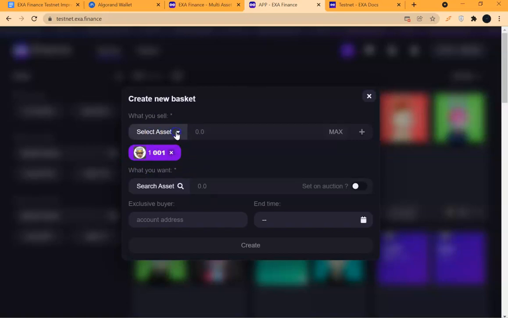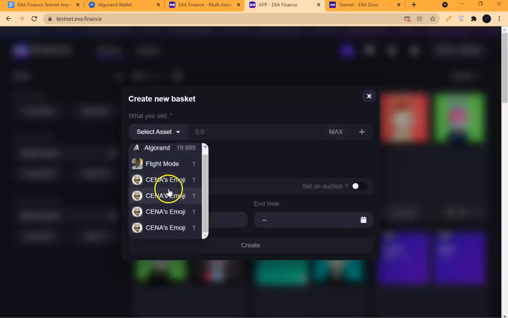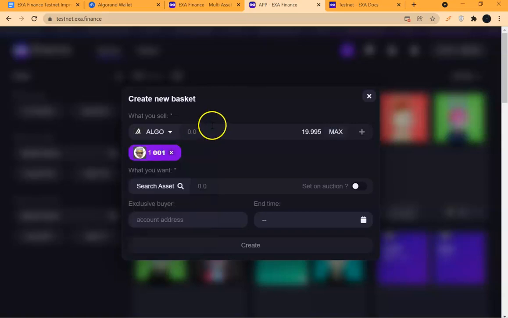I can go on and add as many tokens as I want to add, either non-fungible tokens, NFTs, which I just minted, or fungible tokens, which I gained from Testnet. So let me just add algo, say one algo, and I add.